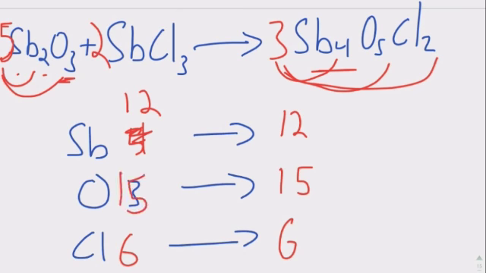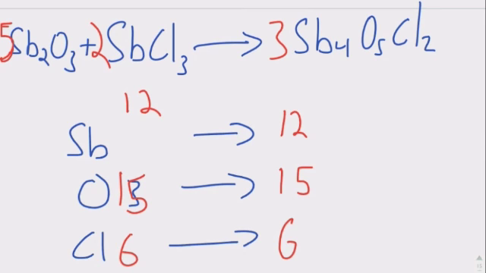We followed our rules and look, everything's balanced. So it's a little bit harder, but when it gets hard, make sure you follow your rules. Make sure you remember coefficients distribute to everything, and you can usually get the balanced chemical equation.